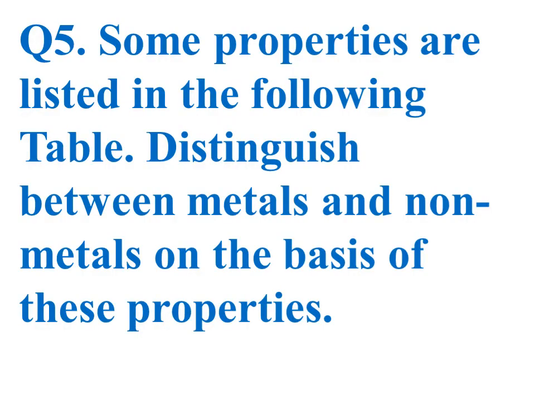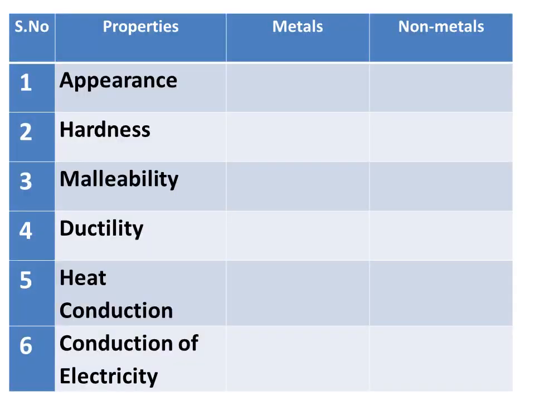Now, question number 5 is, some properties are listed in the following table. Distinguish between metals and non-metals on the basis of these properties. So, this was the question. On the left-hand side, it is written appearance, hardness, malleability, ductility, heat conduction and conduction of electricity. So, these all are properties. Then we need to compare them for metals and non-metals.